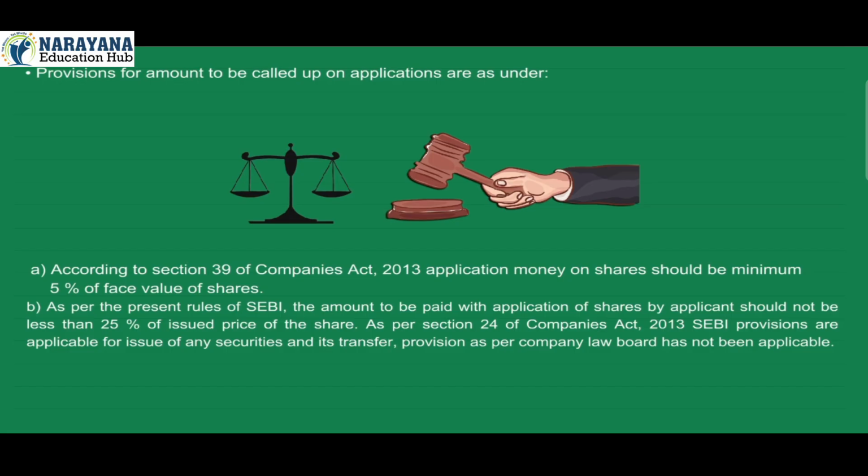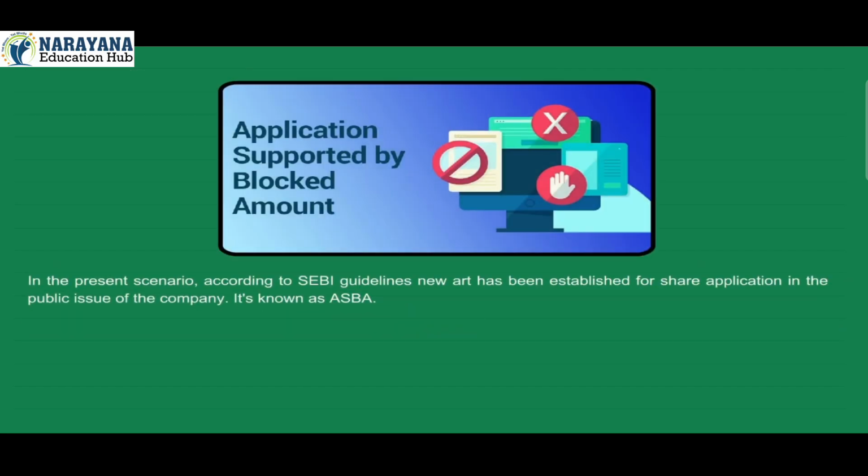As per Section 24 of Companies Act 2013, SEBI provisions are applicable for issue of any securities and its transfer. Provision as per Company Law Board has not been applicable. In the present scenario, according to SEBI guidelines, a new art has been established for share application in the public issue of the company. It's known as ASBA.